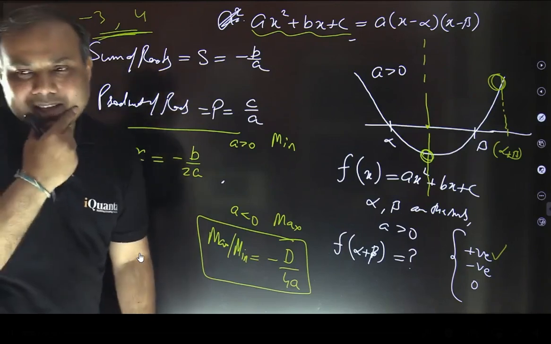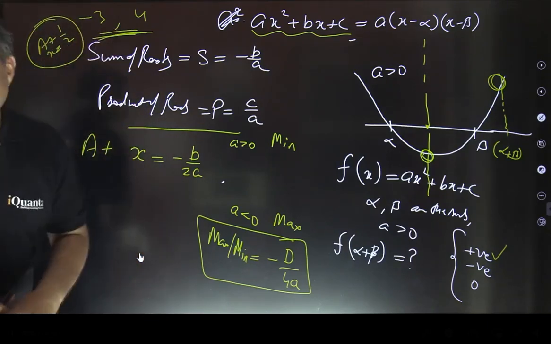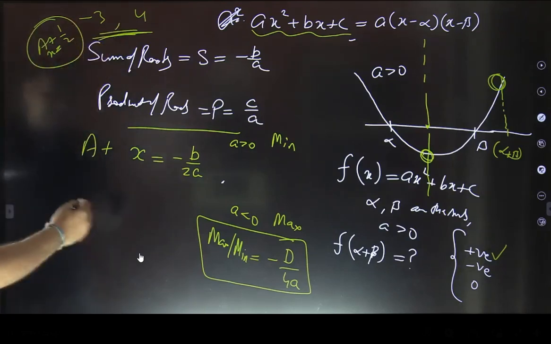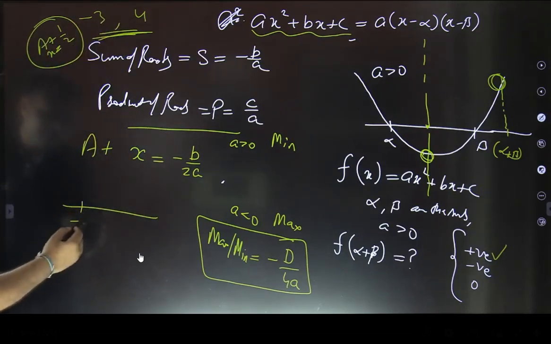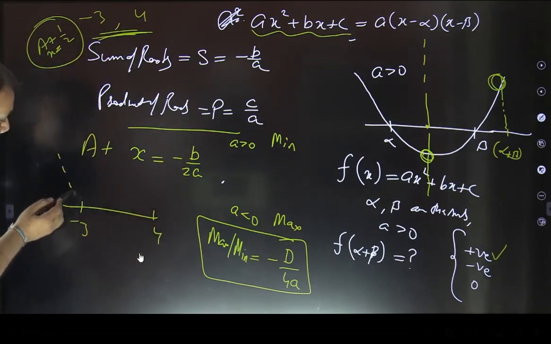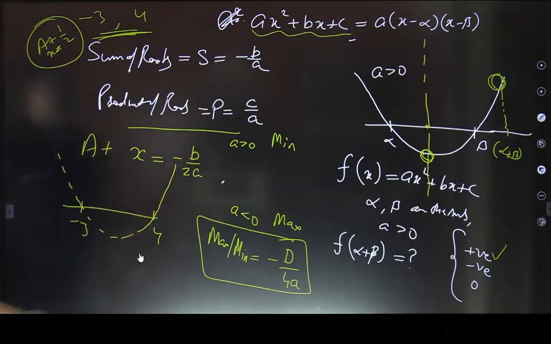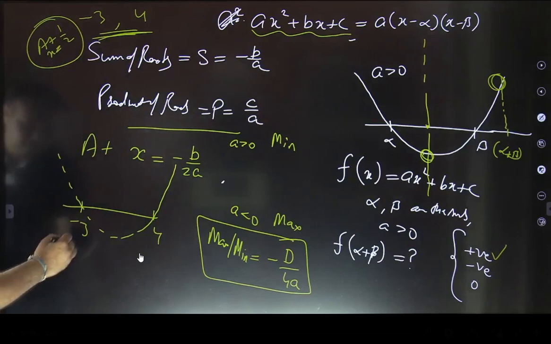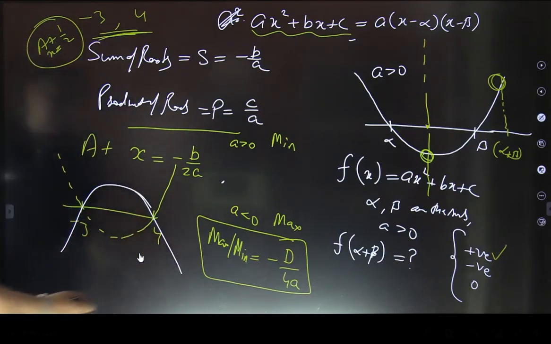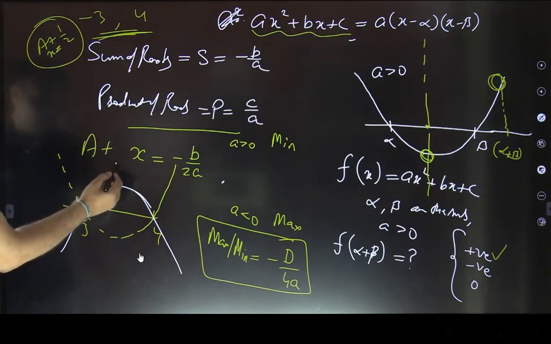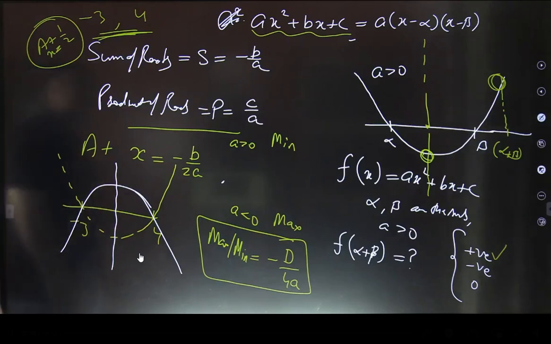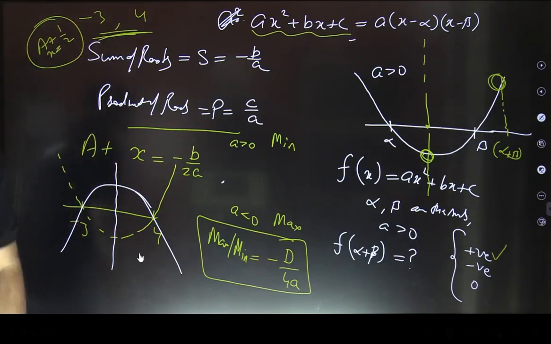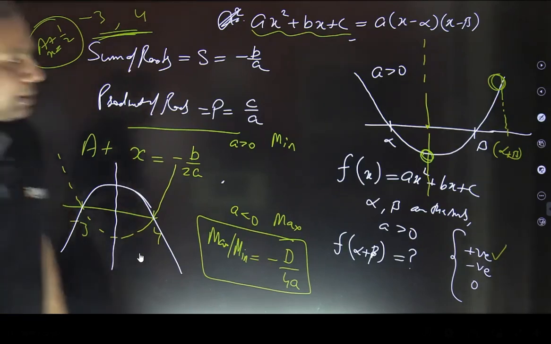Can you tell me whether we are going to get the maximum value or minimum value here? It is not sure. Because this parabola, which has two roots as minus 3 and 4, may be an upward parabola passing through these two points, or it may be a downward parabola as well, passing through the same two roots. Whatever the case, at x equals 1 by 2 it is going to have its extreme value. Whether it will be a maximum or minimum depends upon a. That means just this information doesn't suffice. Anyway, all these parts we had discussed. Let's move further.